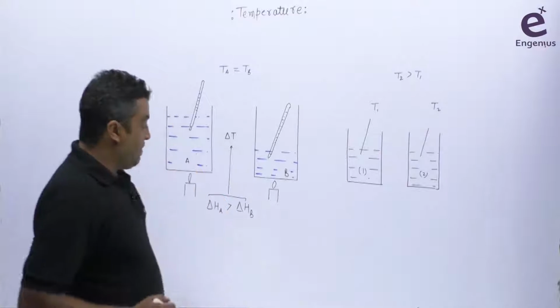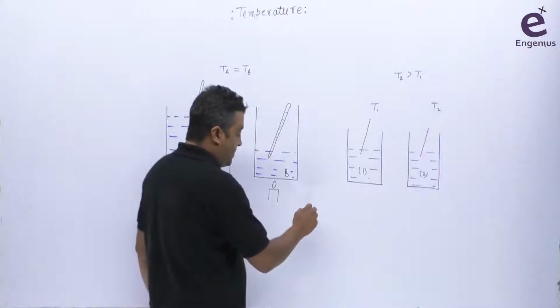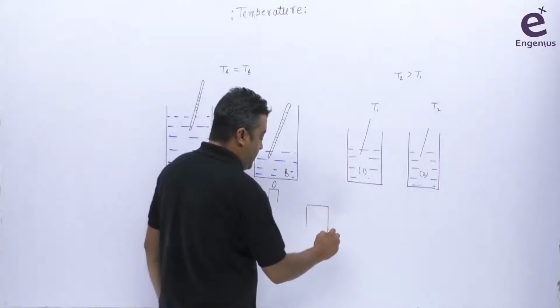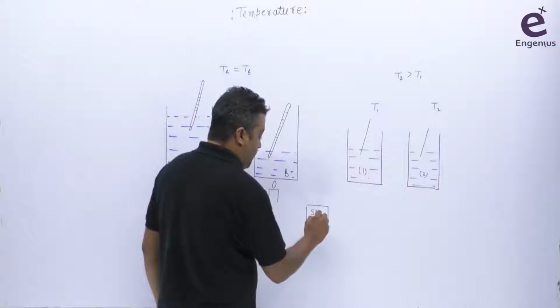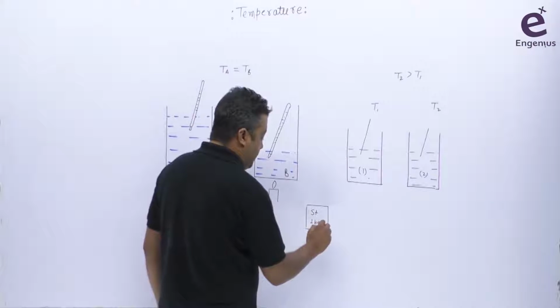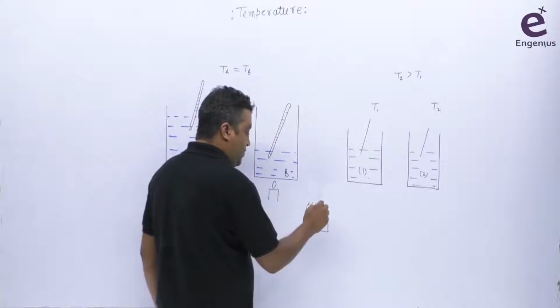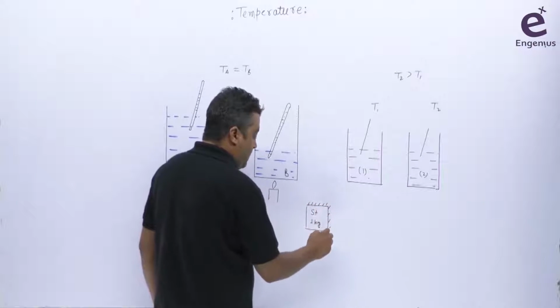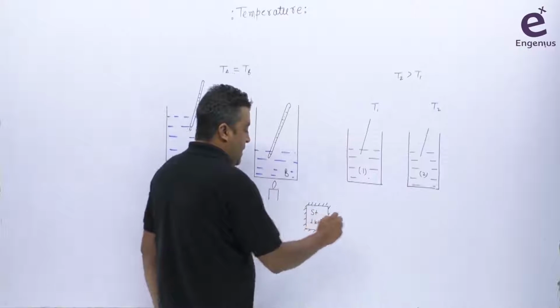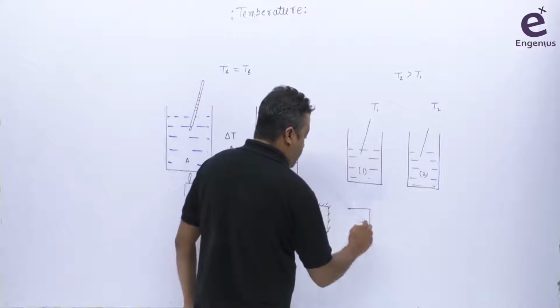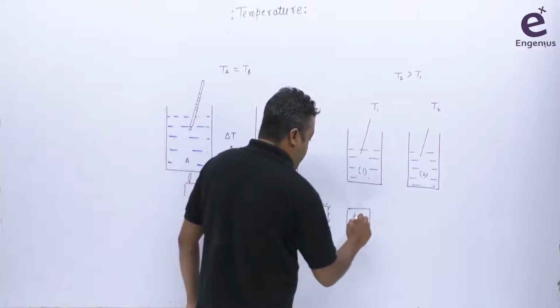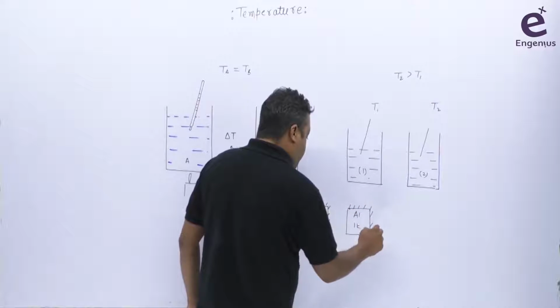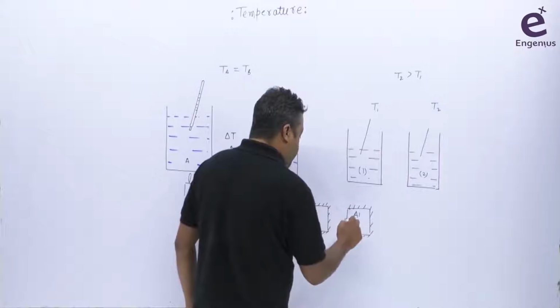Okay, let's take one more example. Let's suppose there is a steel block of 1 kg at room temperature, completely insulated. And let's suppose there is an aluminum block of 1 kg, at room temperature, completely insulated, meaning both the temperatures are the same.